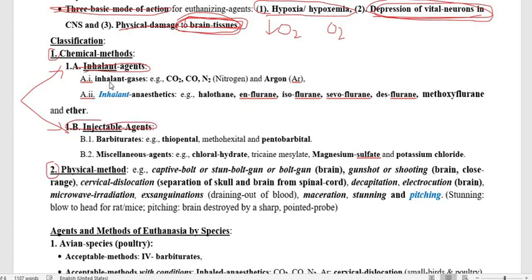Inhalant agents are subdivided into inhalant gases and inhalant anesthetics. Inhalant gases are carbon monoxide, carbon dioxide, nitrogen, and argon.